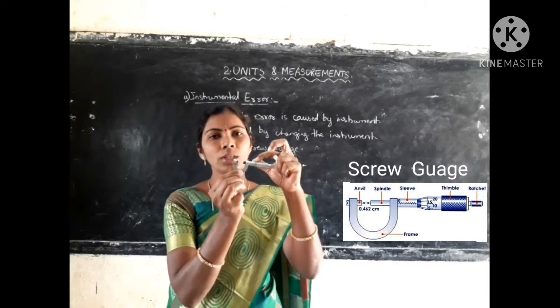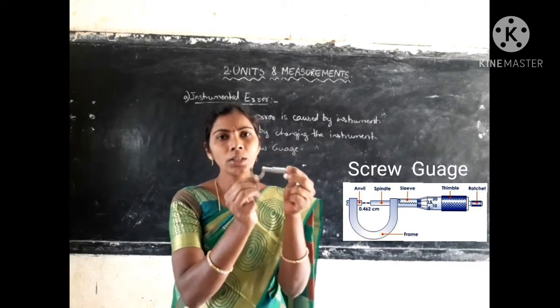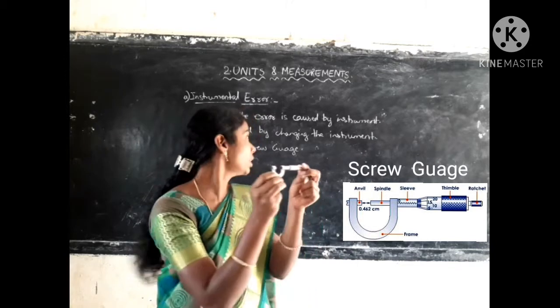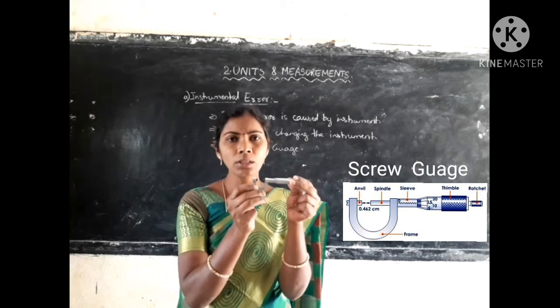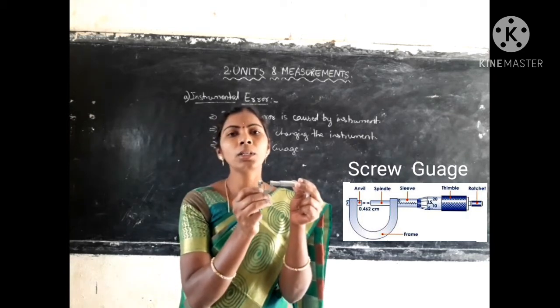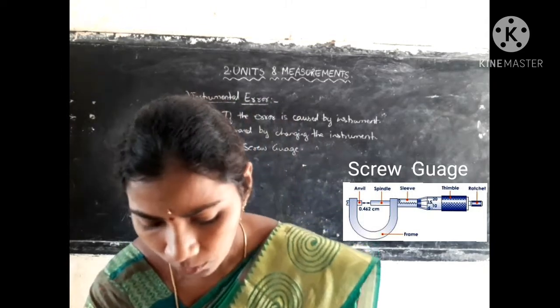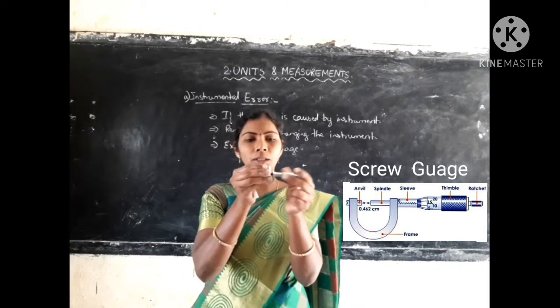These are the pitch readings, and this will give you the least count readings. The error caused by such small instruments is known as instrumental error. This screw gauge is used for measuring the diameters of very small, minute objects.